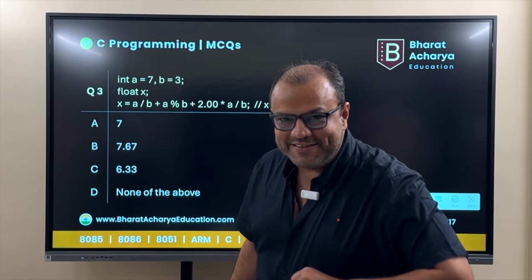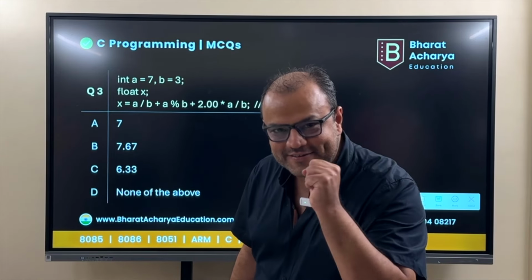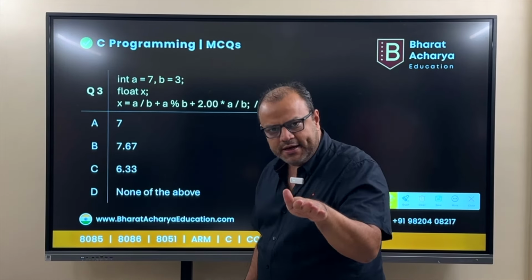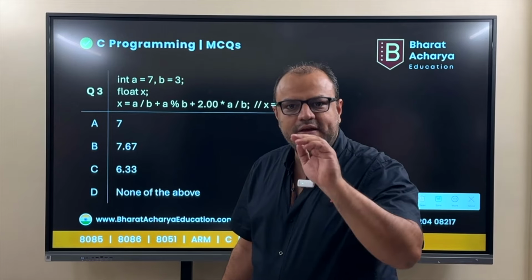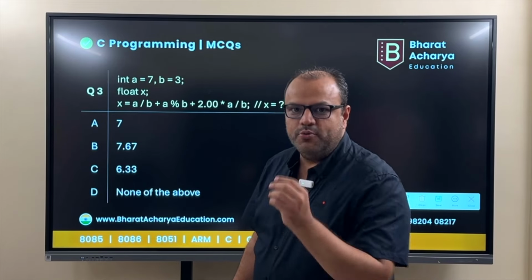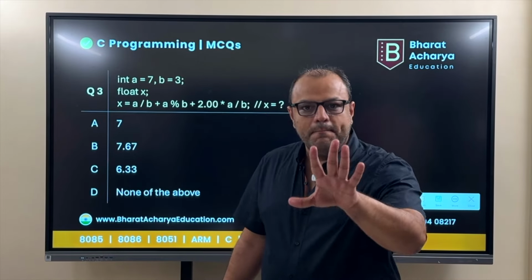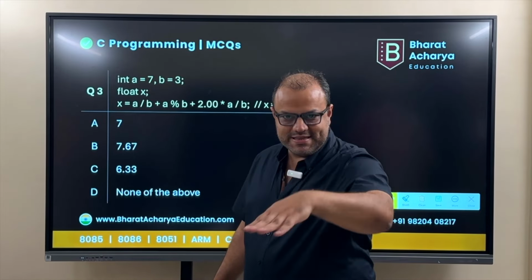Now pay attention. This is going to test your understanding of variables and data types. This is typically a GATE, ISRO, BARC kind of a question. Are you clear? You won't find the exact numbers, because what's the point of giving the exact numbers? I'm going to play around with them, but the kind of question is pretty much at that level.